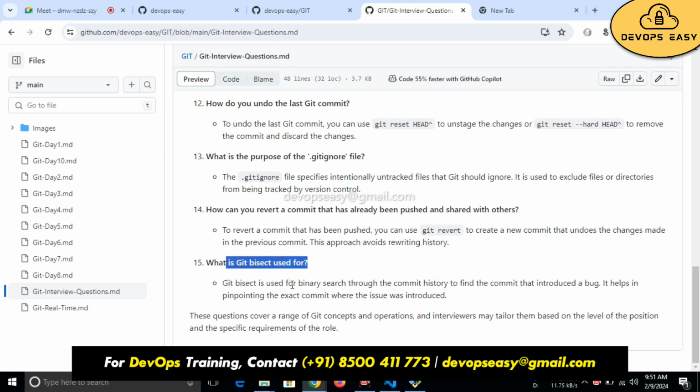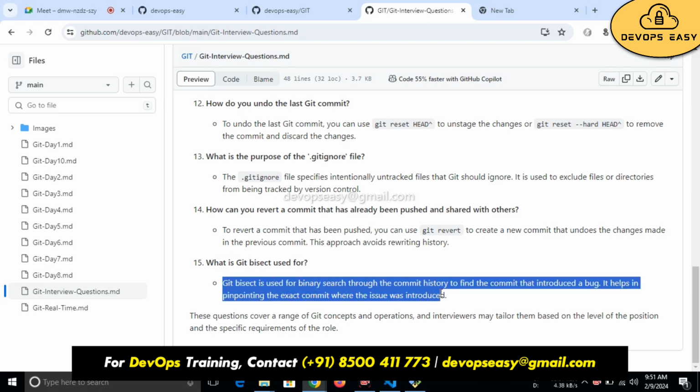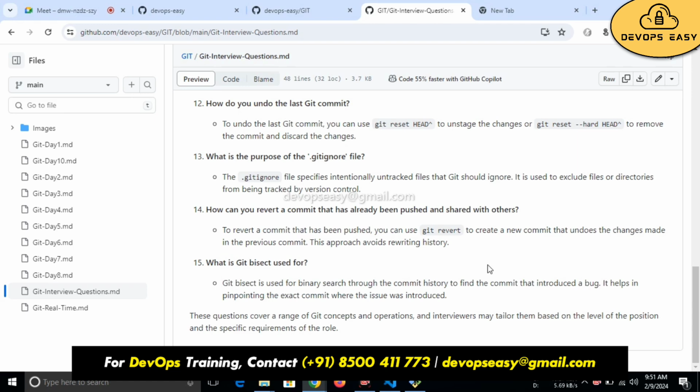Git bisect is used for binary search through commit history to find the commit that introduced a bug, to pinpoint the exact commit where the issue was introduced. Using git bisect, developers can try to find out a bug.